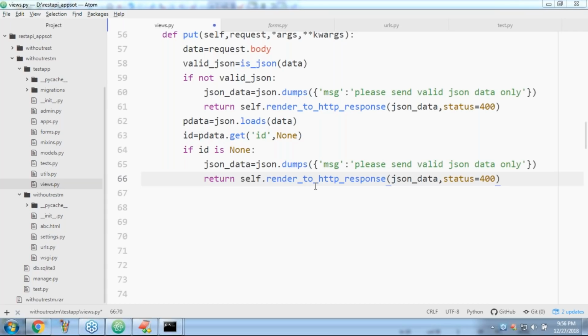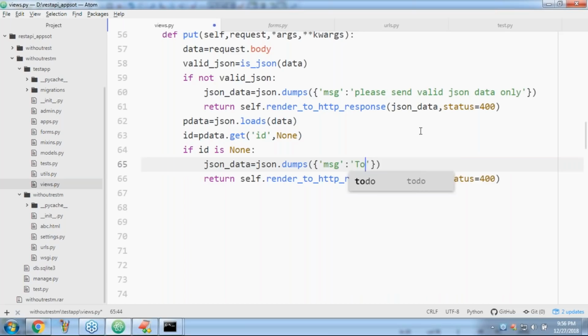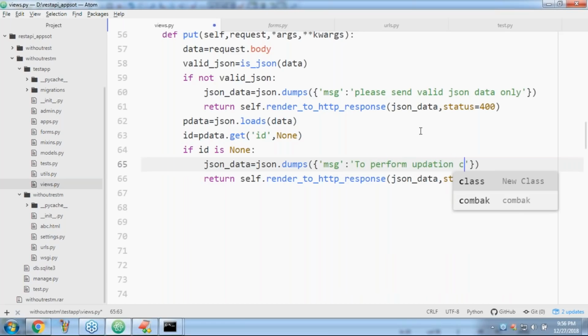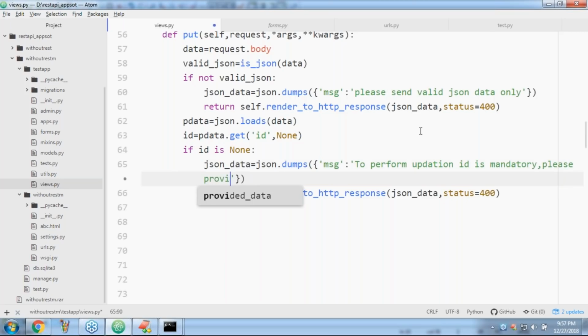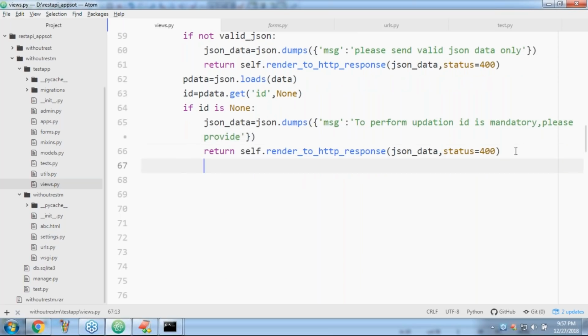JSON data here: to perform updation, ID is mandatory. You please provide. Are you getting? Please provide. Okay, like I'm taking this, JSON data return if ID is none, like I'm taking, sir.